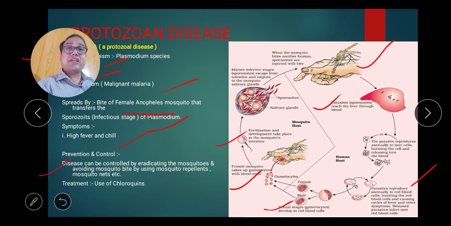Asexual reproduction takes place in humans, whereas sexual reproduction takes place in the mosquito. So there are two hosts. The primary host is the human, and the secondary host is the mosquito. So it is called a dihost condition. Okay, let me discuss it again in the next slide.